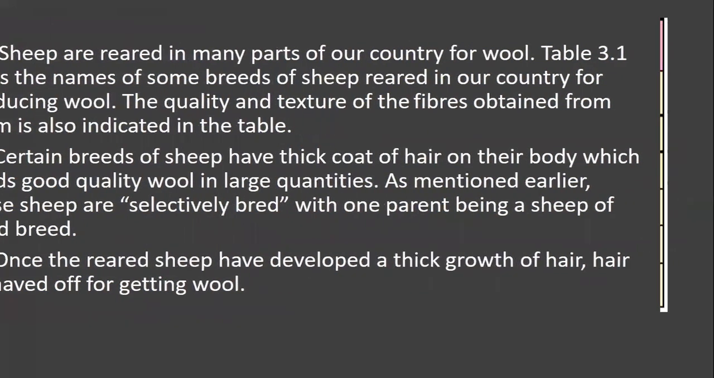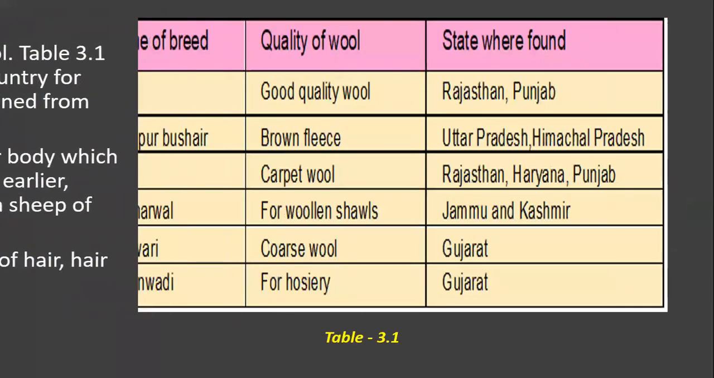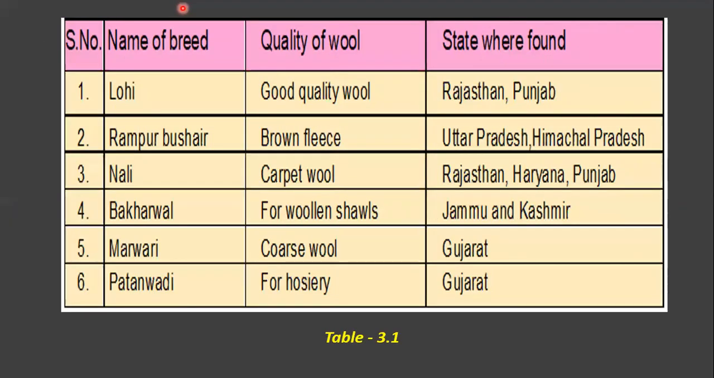See children, this is the table here. Here the name of the breed is given, quality of the wool and the state where it is found. That is Lohi, name of the breed. Its quality is good quality wool. It is found in Rajasthan, Punjab. Next is Rampur Bushair. Quality is brown fleece, found in Uttar Pradesh, Himachal Pradesh. Nali, quality is carpet wool and the state where it is found is Rajasthan, Haryana and Punjab.